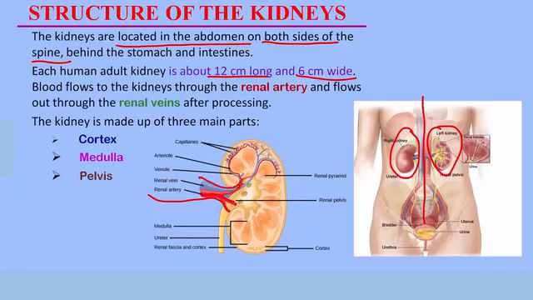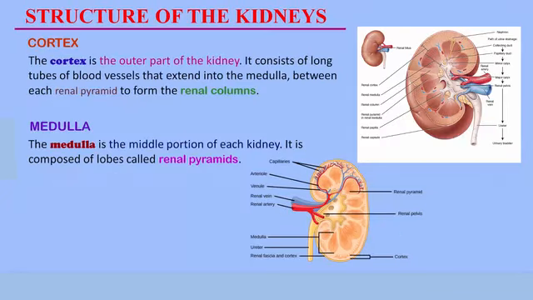And of course, our vein is colored in blue. Renal artery and renal veins. Beyond the renal arteries and veins, the kidney itself is made up of 3 major parts. They are the cortex, the medulla, and the pelvis. We're going to learn about these 3 parts, one after the other.